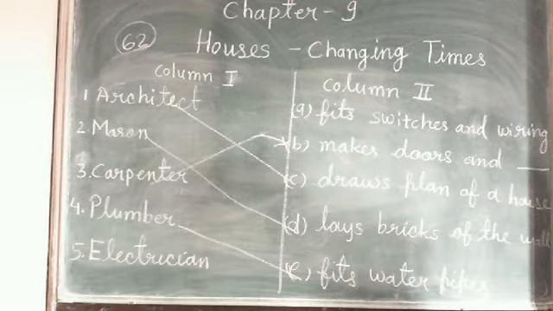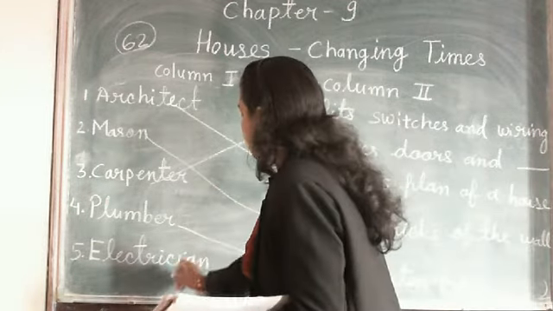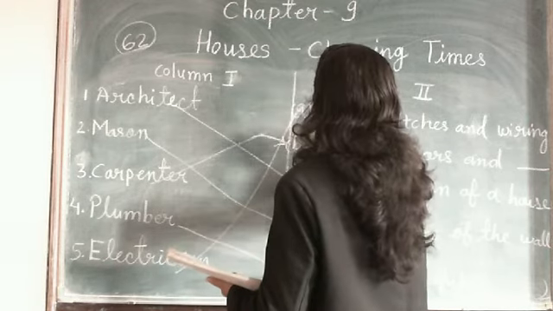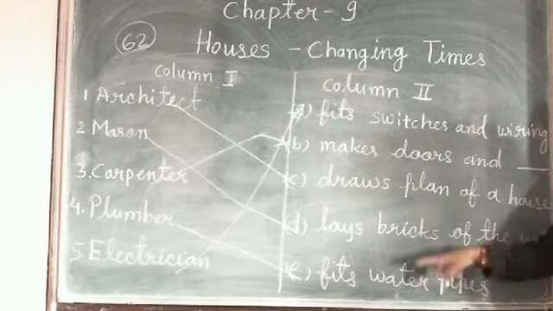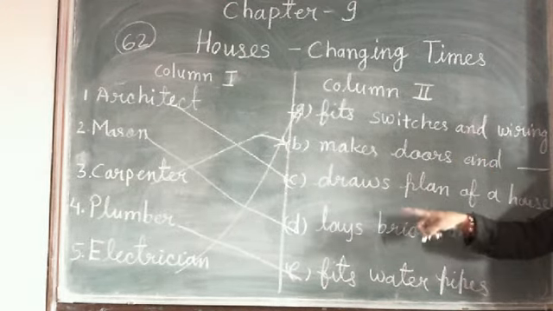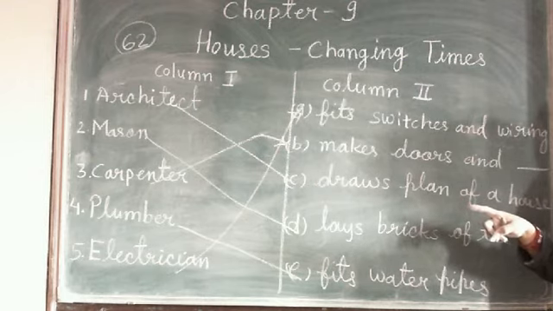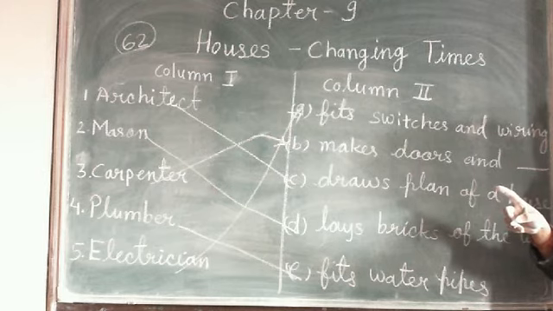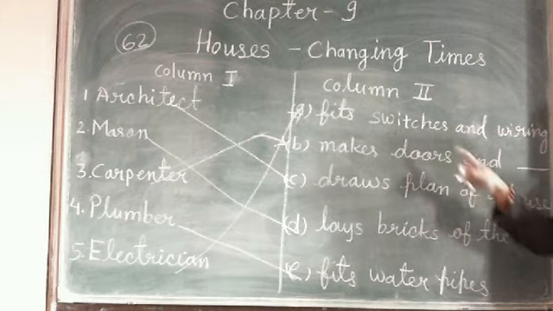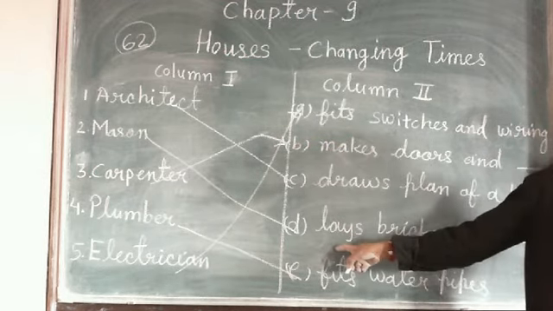Clear? Now the 5th number, electrician. Electrician fits switches and wiring, means all the facility of the light is provided by the electrician. It fits the accessories of the electricity. Clear? Fit the fans, switches, wiring. So these persons help us to make our house.